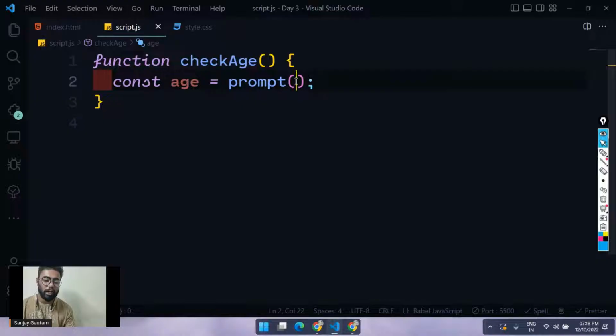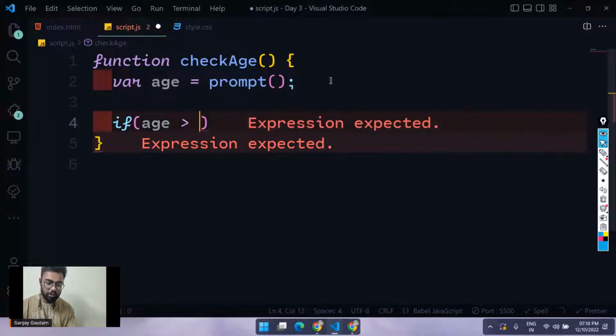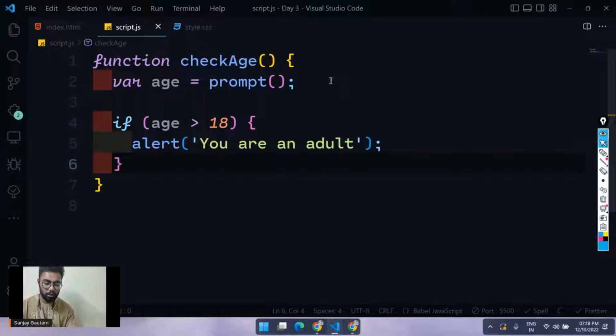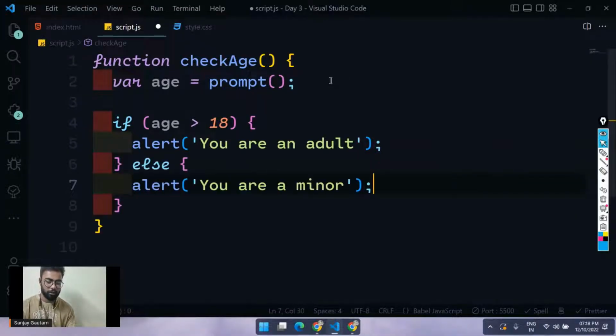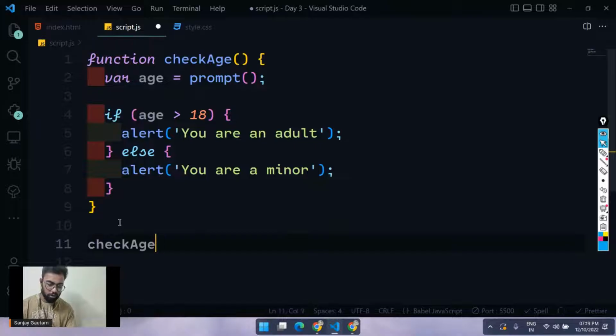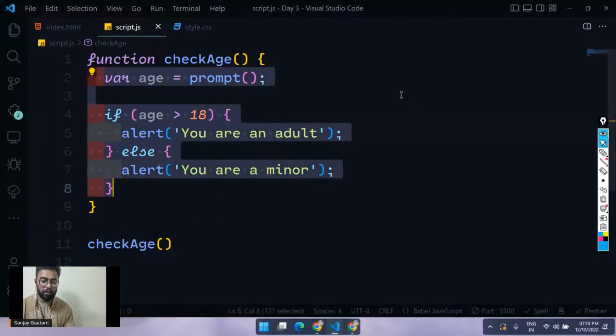Whatever the user types is going to get inside this variable. Instead of const, I can also type var here. And I'm going to do if age is greater than 18, alert you are an adult, else you are a minor. Okay, so this is a function, and as soon as I execute this function, this piece of code will get executed.